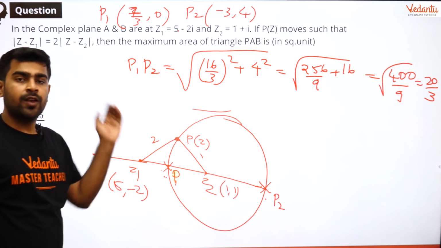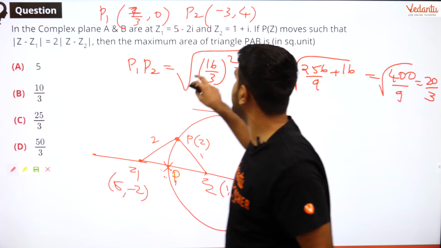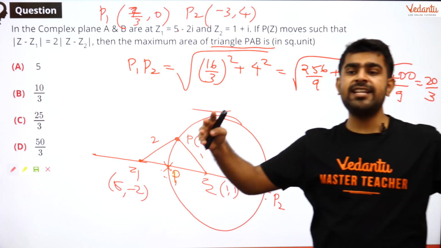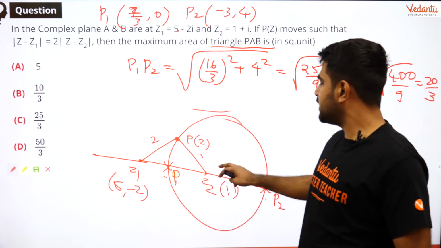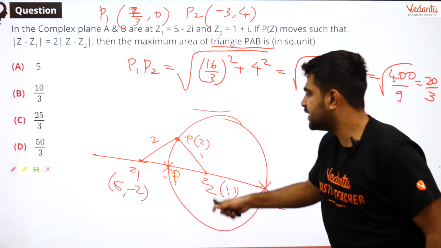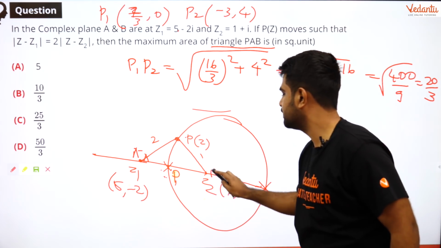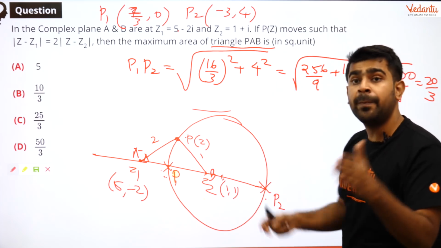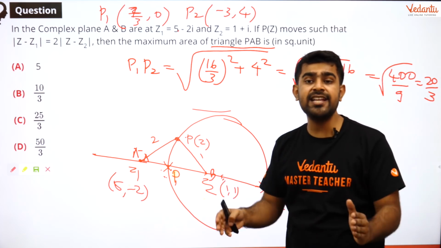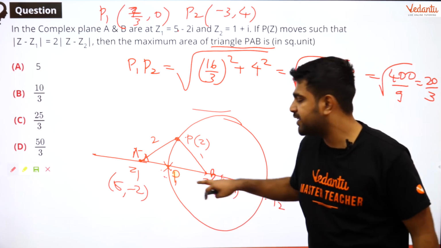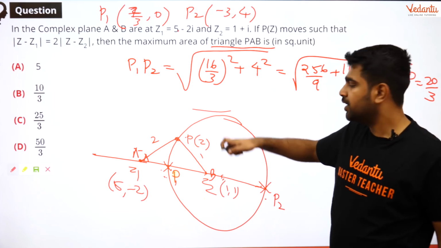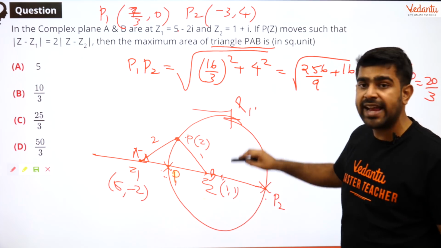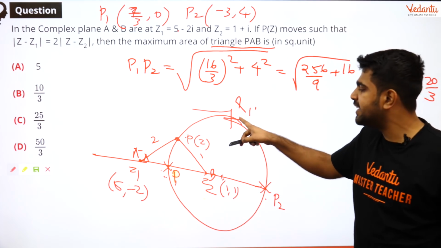So guys, when do you think the area of triangle PAB will be maximum? We want to maximize the area of my triangle. Here PAB is nothing but this triangle. Is this maximum now? Here my base is fixed, because AB is fixed. So it can be maximum when P comes here. The area of the triangle will be maximum when my P is over here.